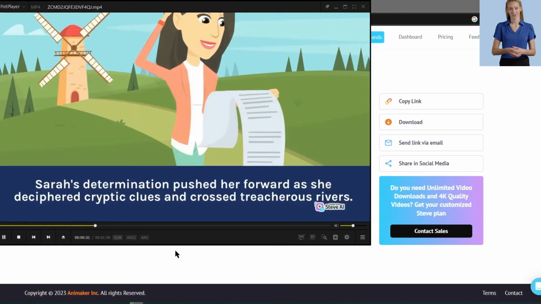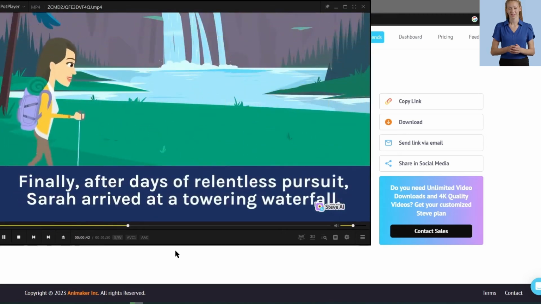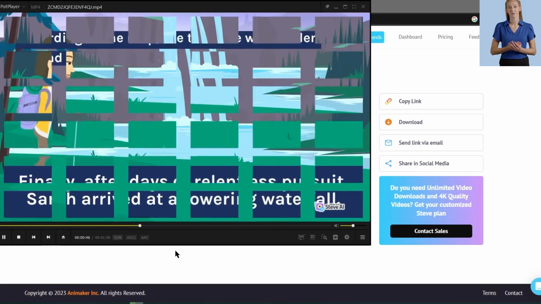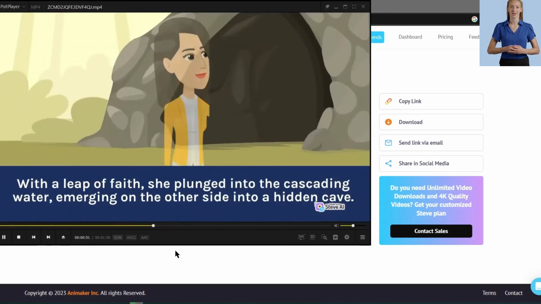The journey was treacherous, filled with perilous cliffs and cunning traps. Sarah's determination pushed her forward as she deciphered cryptic clues and crossed treacherous rivers. She encountered strange creatures and faced her deepest fears, never losing sight of her goal. Finally, after days of relentless pursuit, Sarah arrived at a towering waterfall.